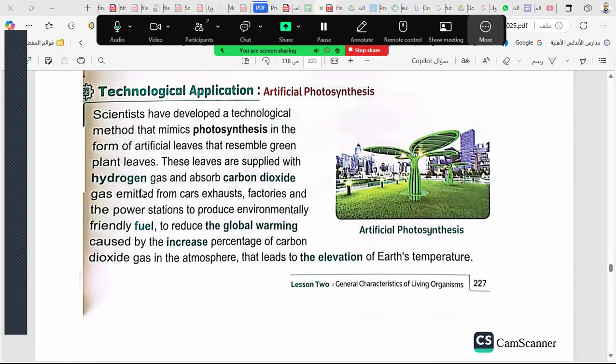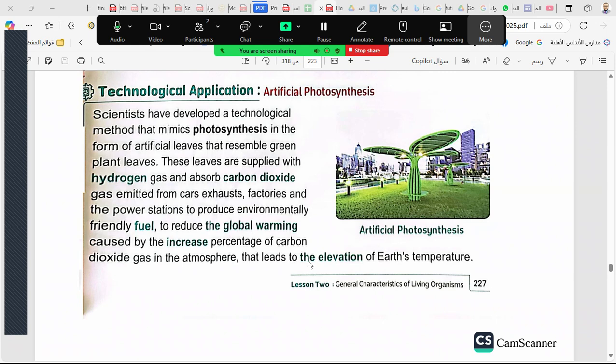This here is a life application, artificial photosynthesis. The scientists make something like the plant leaf. It can absorb sunlight and it can make oxygen. The leaves are supplied with hydrogen gas and absorb carbon dioxide emitted from the car exhaust, factories, and the power station to produce environmentally friendly fuel to reduce the global warming caused by increasing the percentage of carbon dioxide gas in the atmosphere.